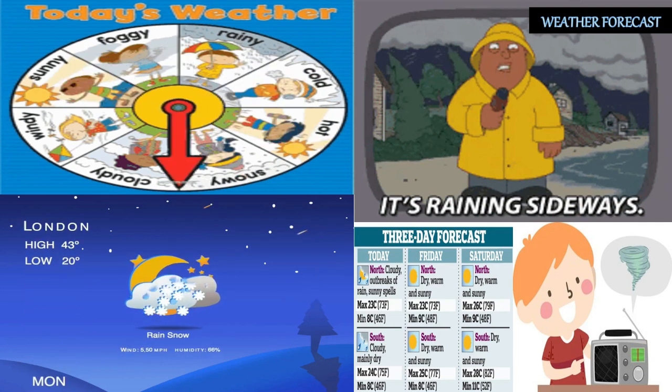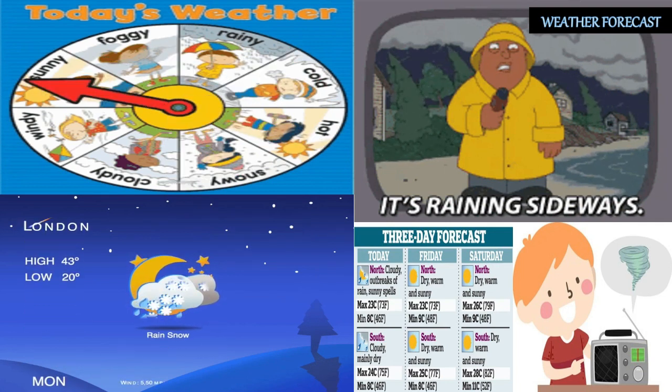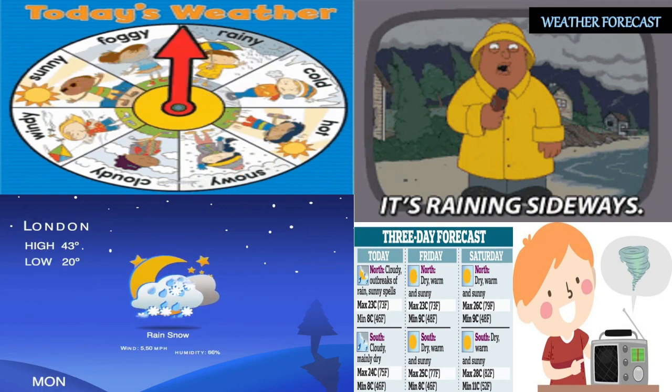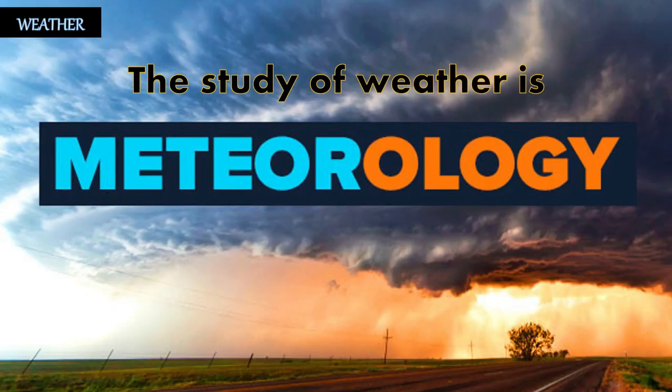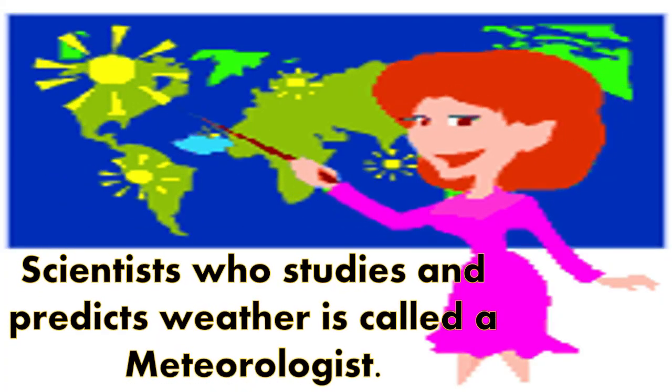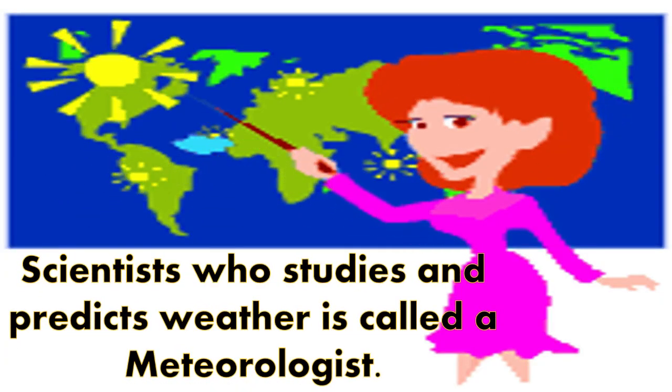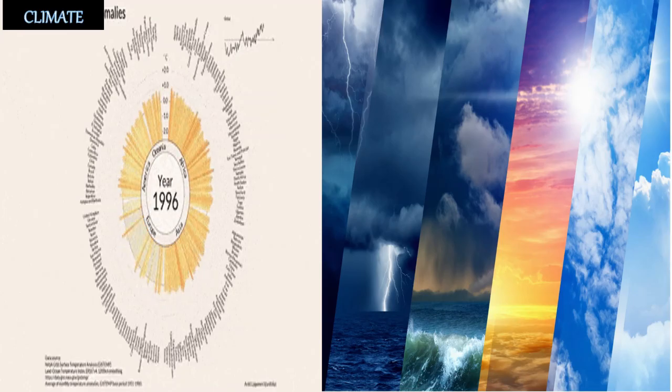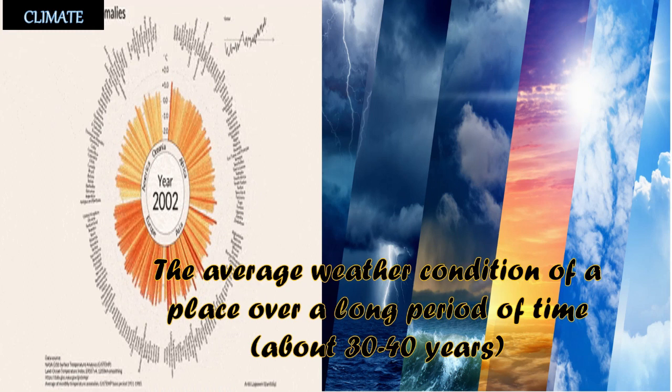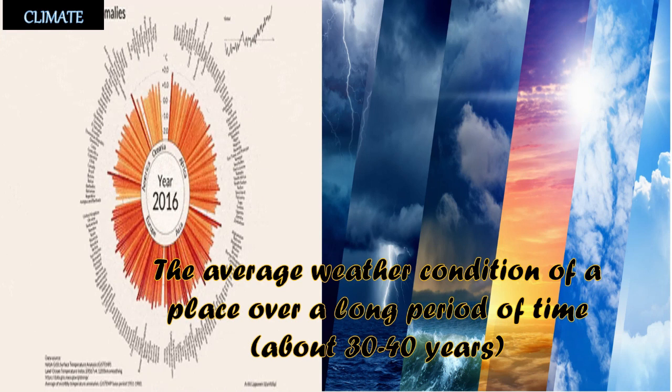Now let us know what do we call the study of the weather. The study of the weather is called meteorology, and the scientist who studies and predicts weather is called a meteorologist. Now let us know what is a climate. The average weather condition of a place over a long period of time, that is for about 30 to 40 years, is called the climate of a place.